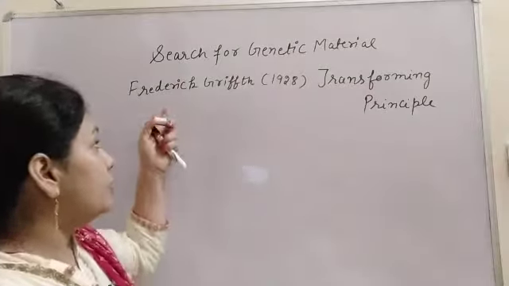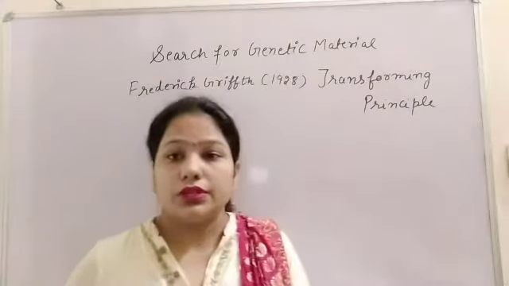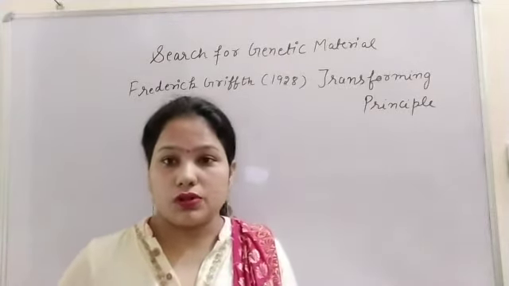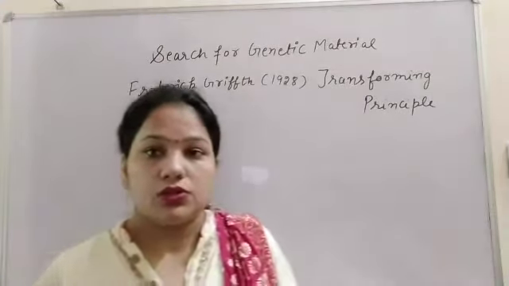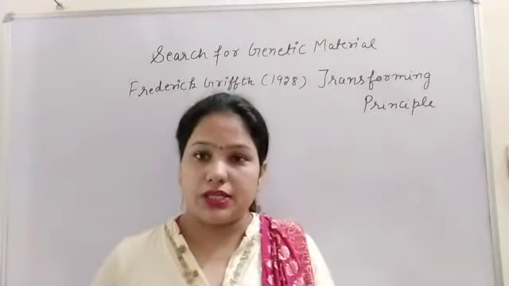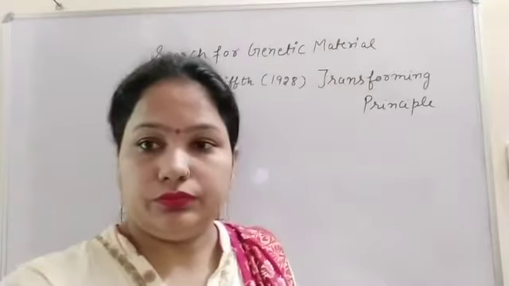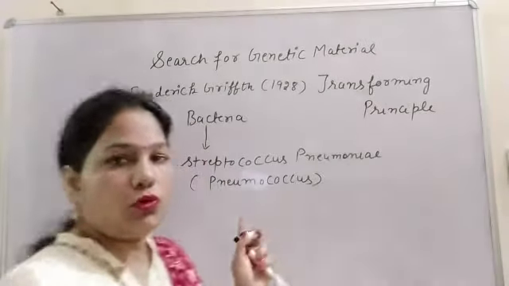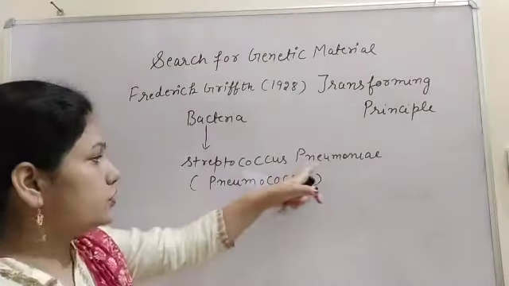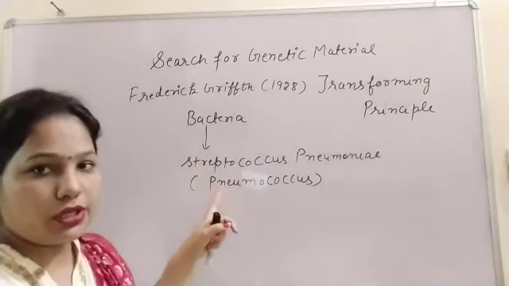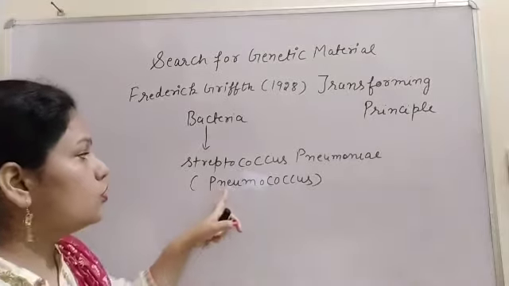He had taken one bacteria that caused pneumonia, Streptococcus pneumoniae. Streptococcus pneumoniae is a bacteria which causes pneumonia. It is also known as pneumococcus.